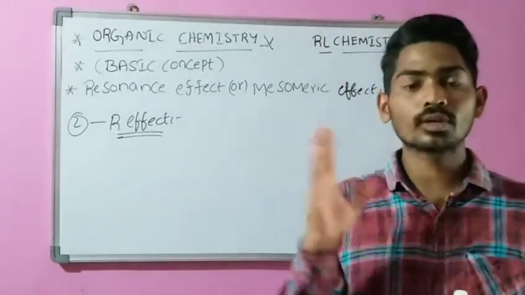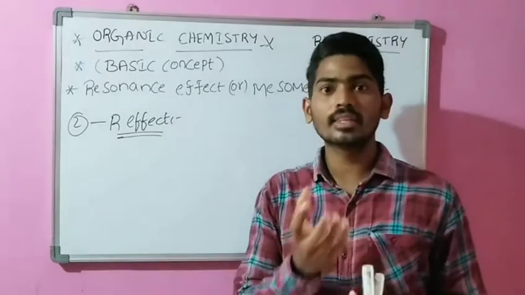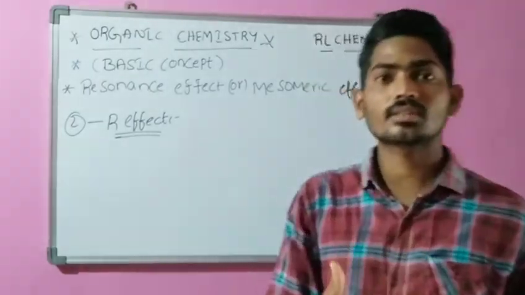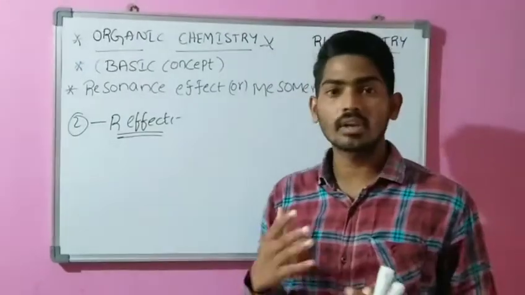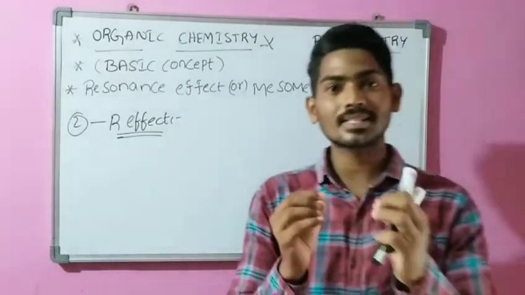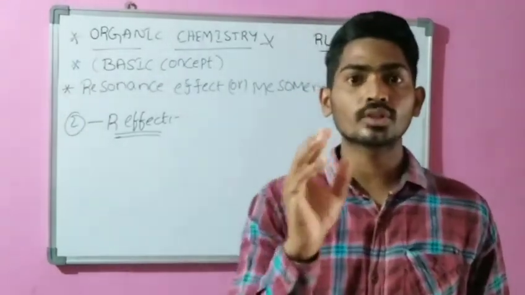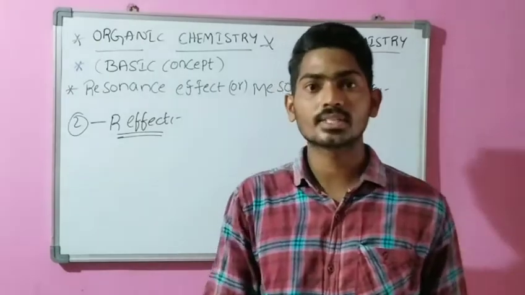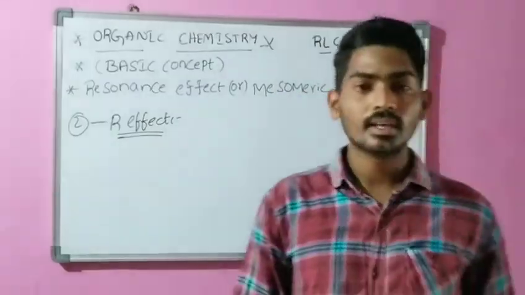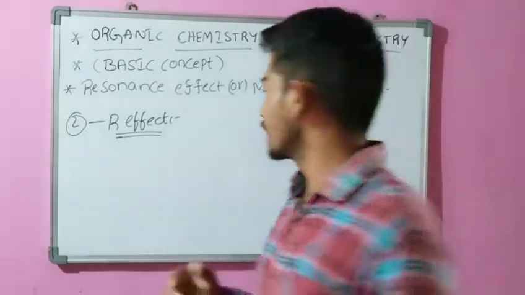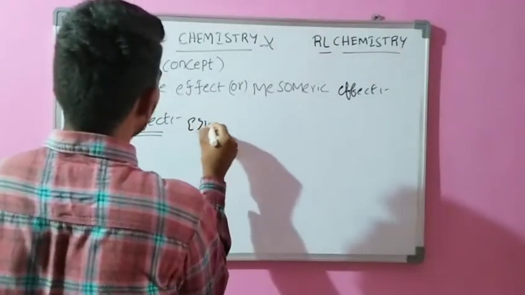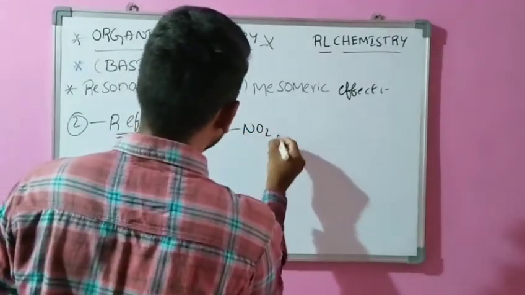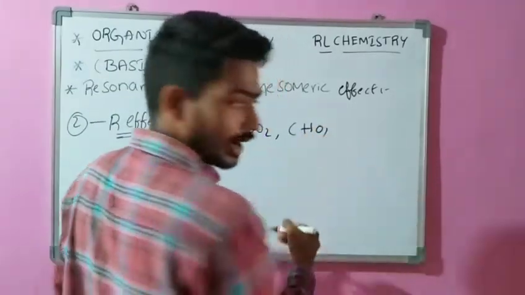If the substituent group is pulling the electrons from the conjugated, double bonded compound, it is called the negative resonance effect. Simply, what is the negative resonance effect or negative mesomeric effect? If the substituent group is pulling the electrons from the conjugated system, it is called the negative resonance effect. Some examples of such groups: NO2, CHO and COOH.